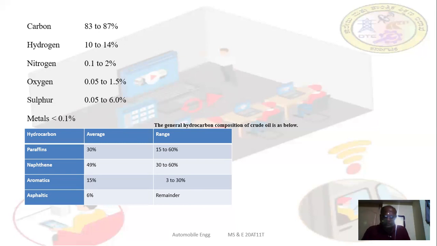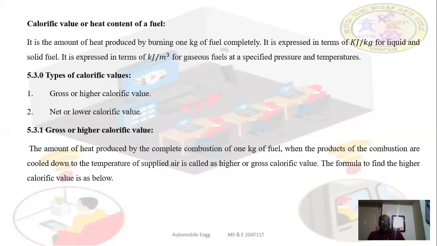The next part of this session is the calorific value of the fuel. In general, the calorific value can be defined like this: the amount of heat produced or generated during the complete combustion of unit mass or unit quantity of the fuel in the presence of air. This is called the calorific value of the fuel.